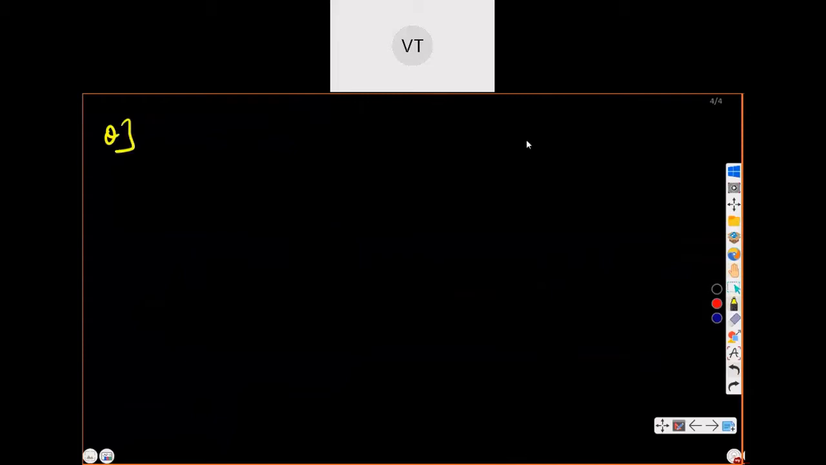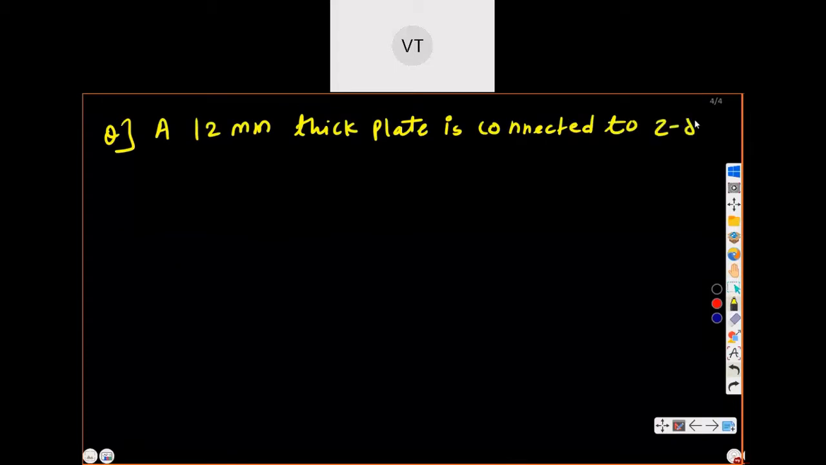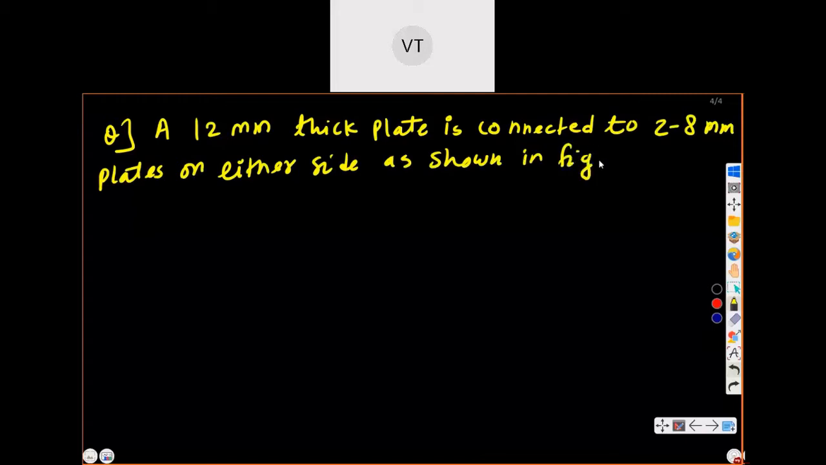So write the question. Question is: a 12 mm thick plate is connected to two 8 mm plates on either side, as shown in figure.